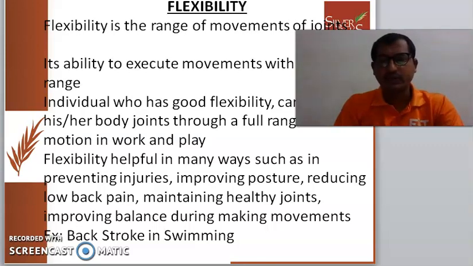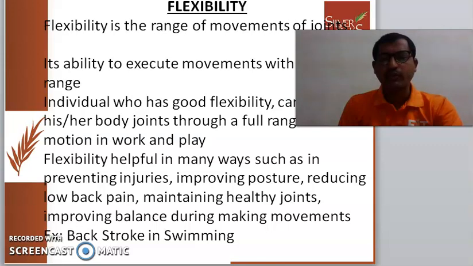In training in sports, we have discussed three components of fitness: strength, endurance and speed. Now the fourth one is flexibility. Flexibility is the range of movement of joints. It is the ability to execute movements with greater range.